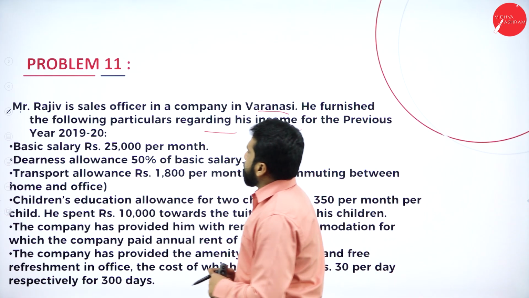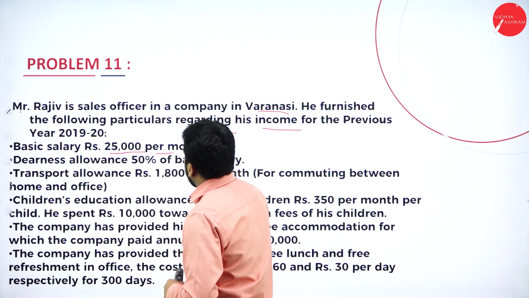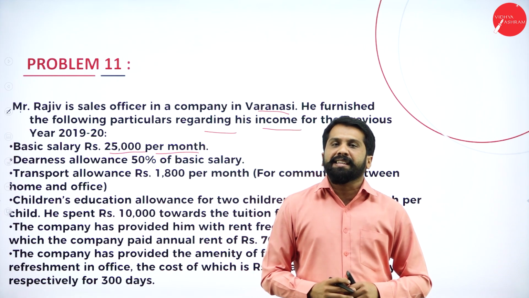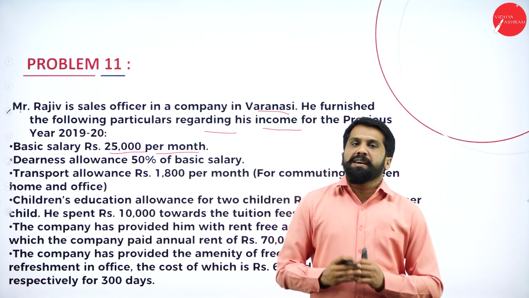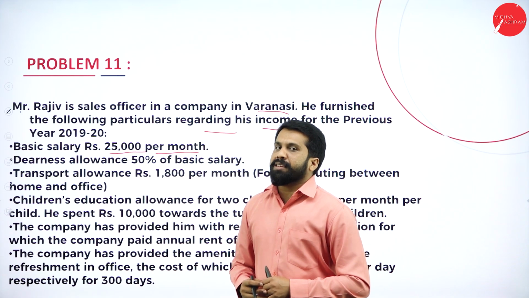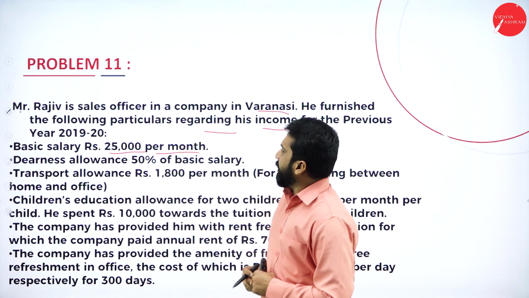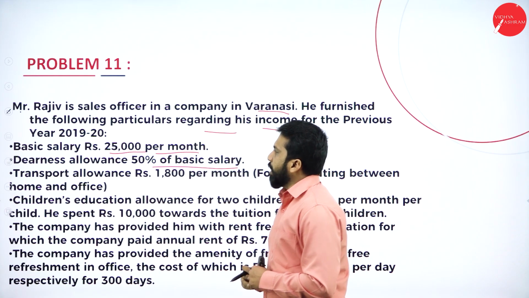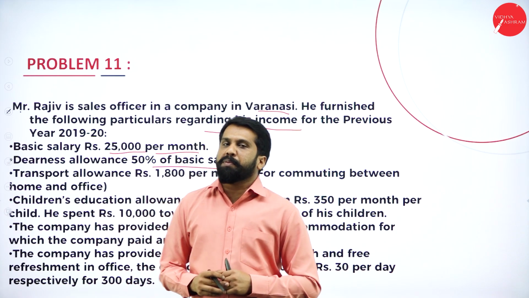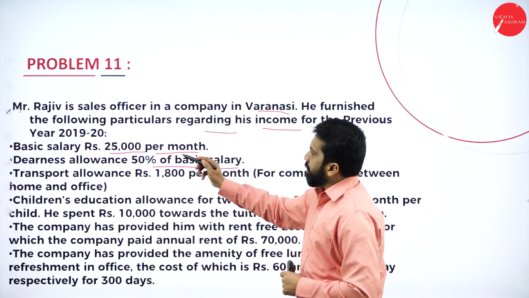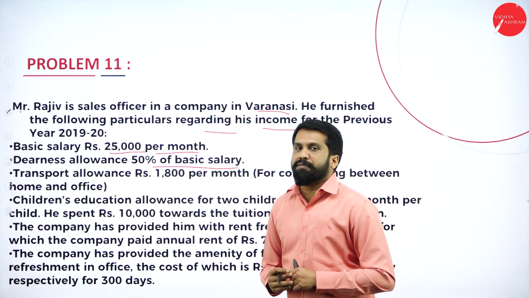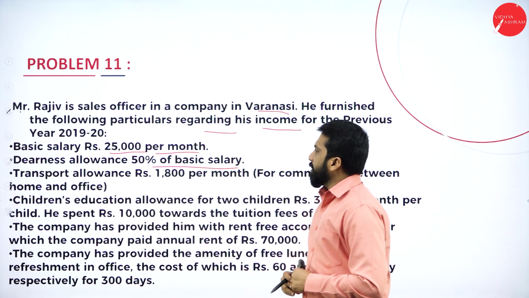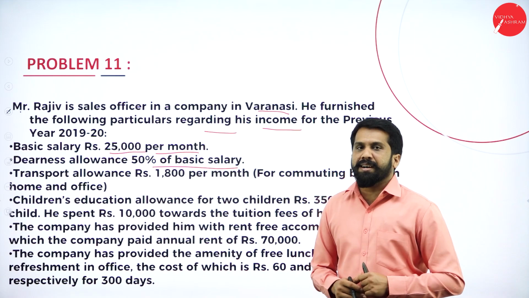Now, basic salary of 25,000 per month. Under this, basic salary is 25,000 per month. We are supposed to multiply into 12. It will come around 3 lakh per annum. Next, Dearness allowances 50% of basic salary. Now, need not to calculate this. Simple. Whatever basic salary you got, 25,000, 50% of that, how much it will be? 12,500. Now, 12,500 will be considered as your Dearness allowance.